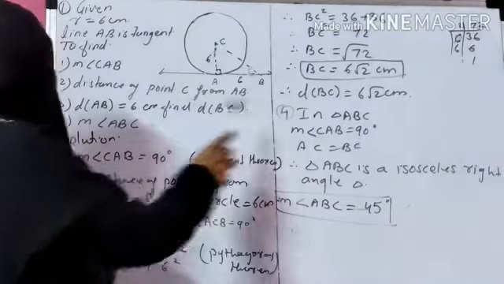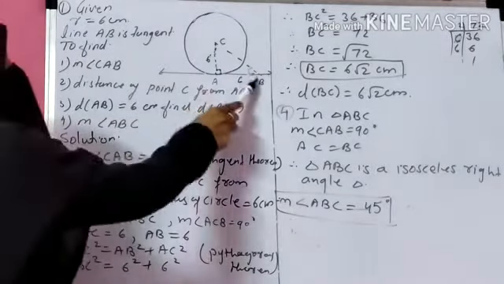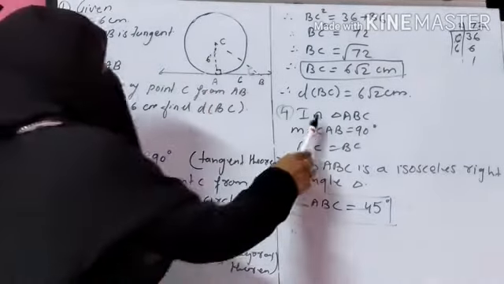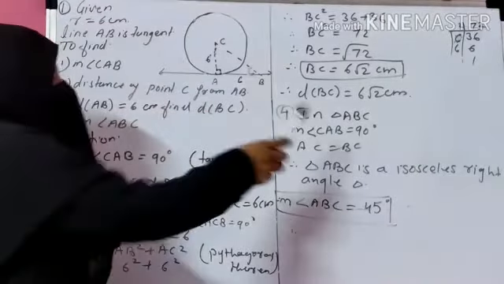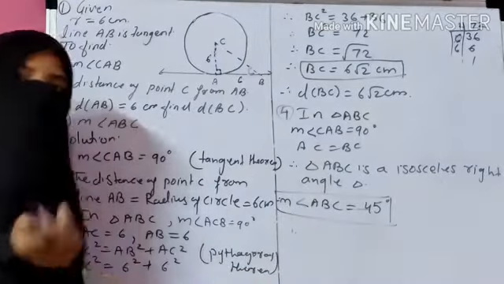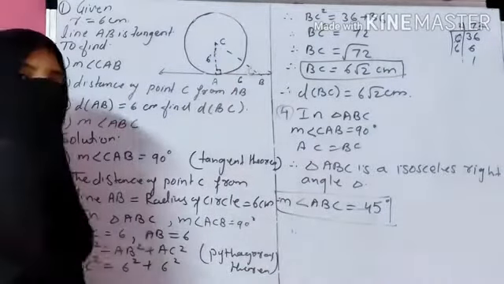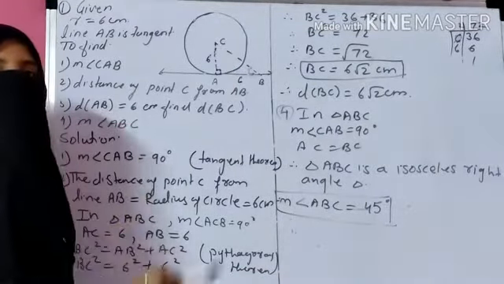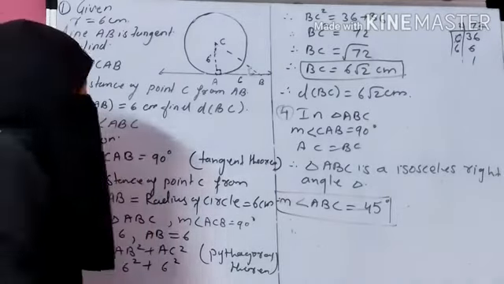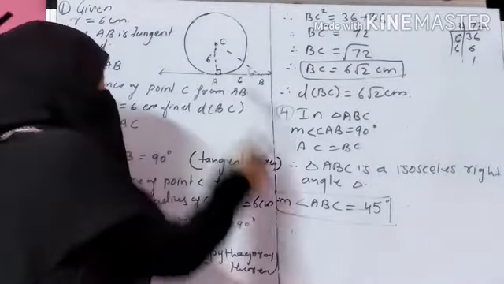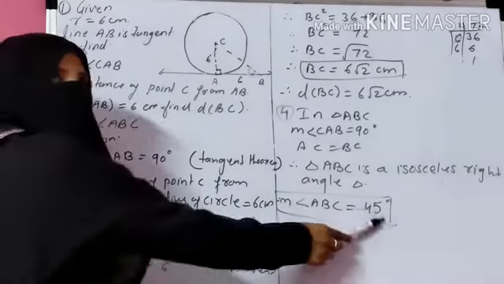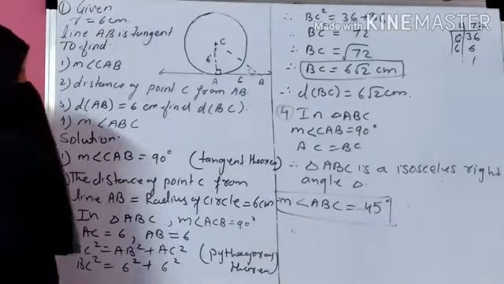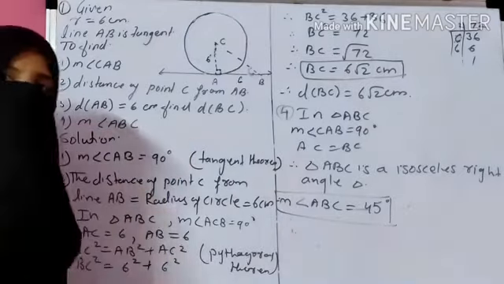Now the fourth one, you have to find the measure of angle ABC. So I proved this triangle ABC is an isosceles right angle triangle because one angle is 90 degree and two sides are equal. So if it is an isosceles right angle triangle, then its angles are 90, 45 and 45. So this angle is 90, the remaining two angles are 45 degree. So therefore the measure of angle ABC is 45 degree. Got it? This is your question number 1.